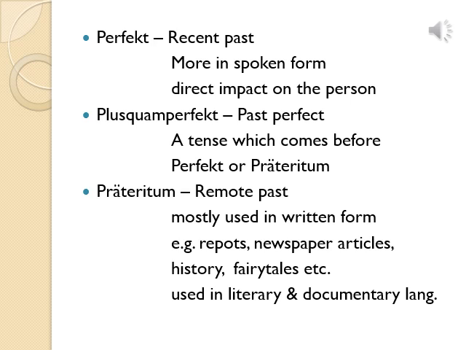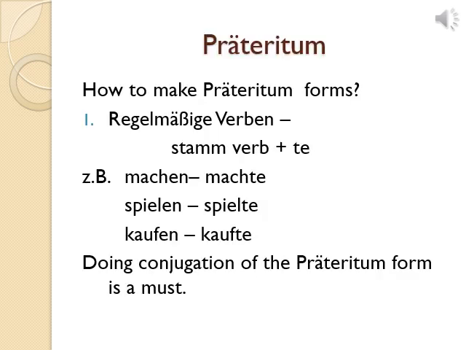So let's move ahead. So heute lernen wir Präteritum. So today we are going to start the grammar topic Präteritum. How to make the Präteritum form? Whenever you make past tense form, how to make the past tense form? So the first rule is applicable for regelmäßige Verben. Verbs whose conjugation is regular, like machen, spielen, kaufen. Those verbs are called regelmäßige Verben.